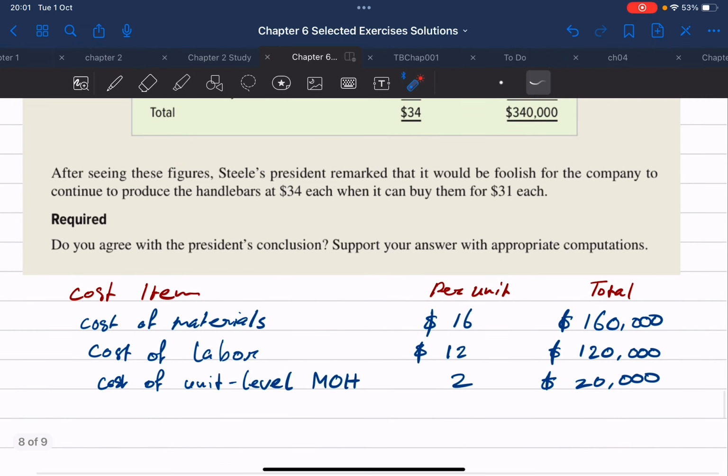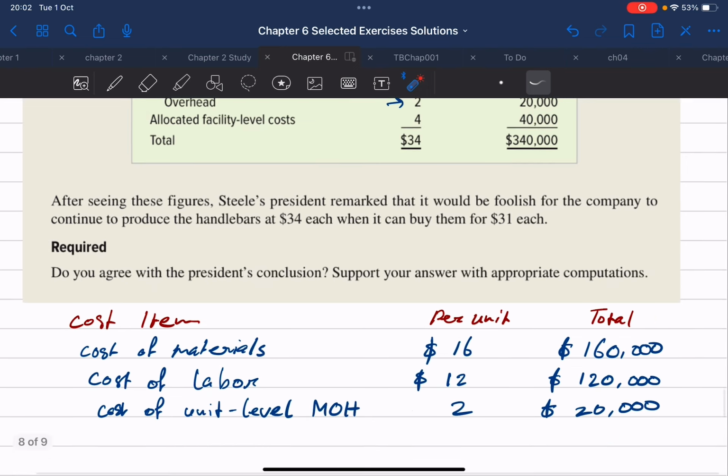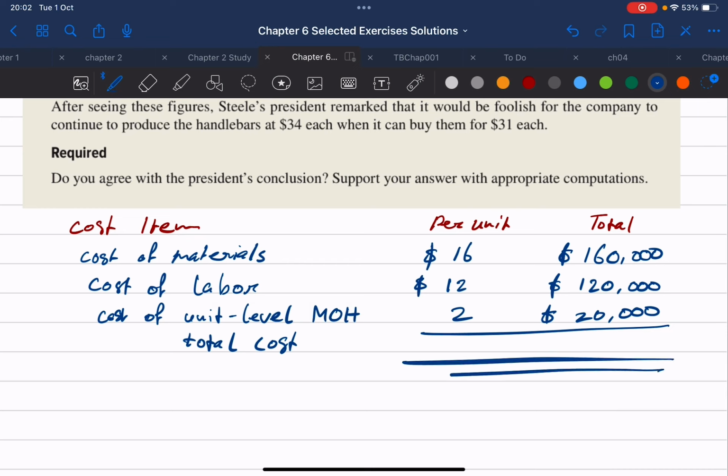So remember, here in our analysis, we only pay attention to avoidable costs and relevant revenues. For outsourcing, as I said, we don't really think about the revenues right now. We just consider the avoidable costs. So what we're going to do with this $4 is we're just going to ignore it. We don't incorporate it in our analysis. So now I can close this off, okay, and calculate the total cost for producing each handlebar.